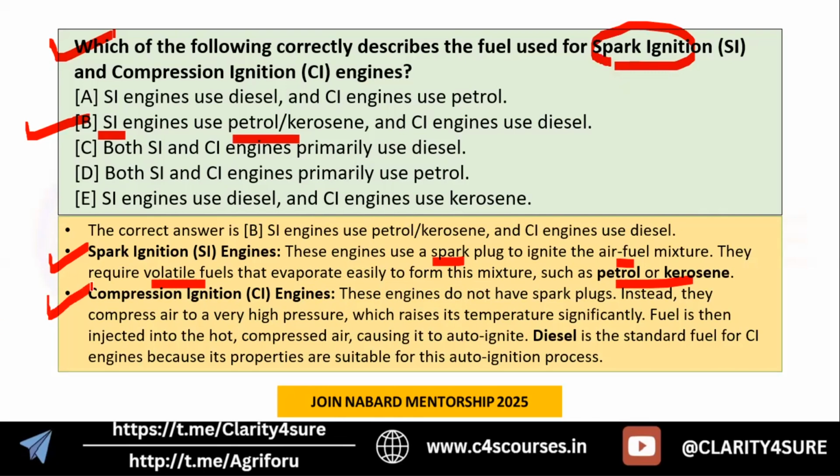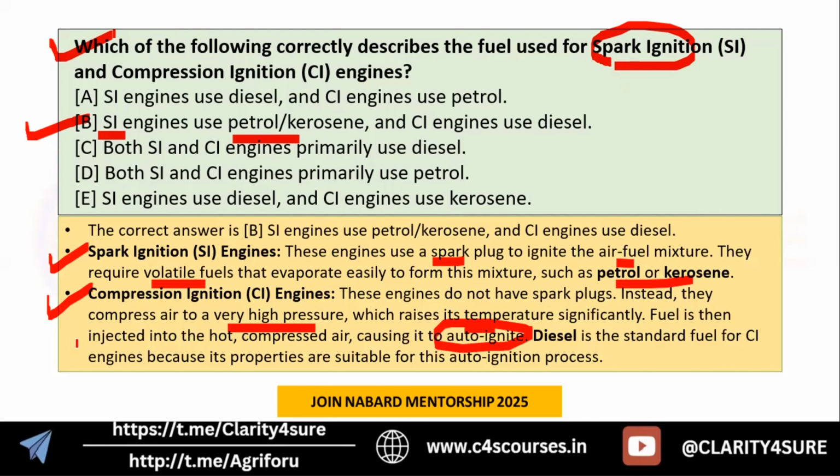And in a compression ignition engine, what is happening? We don't have a spark plug here. Instead, they compress the air to very high pressure, increasing the overall temperature and pressure. Then fuel is injected into that hot compressed air, causing it to auto ignite.